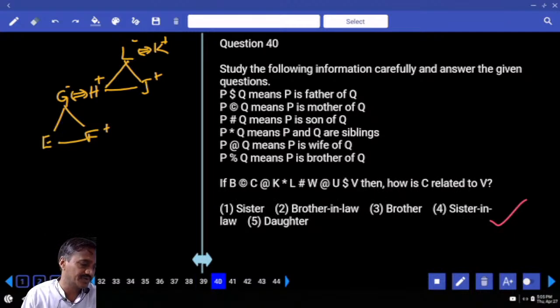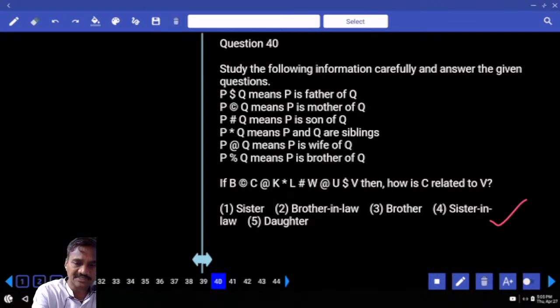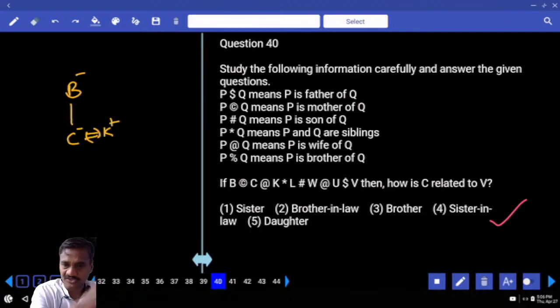Then coming to 40. Now B copyright C. Copyright stands for B is the mother of C. C at the rate of K: C is the wife of K. And next one, K star L: K and L are siblings.